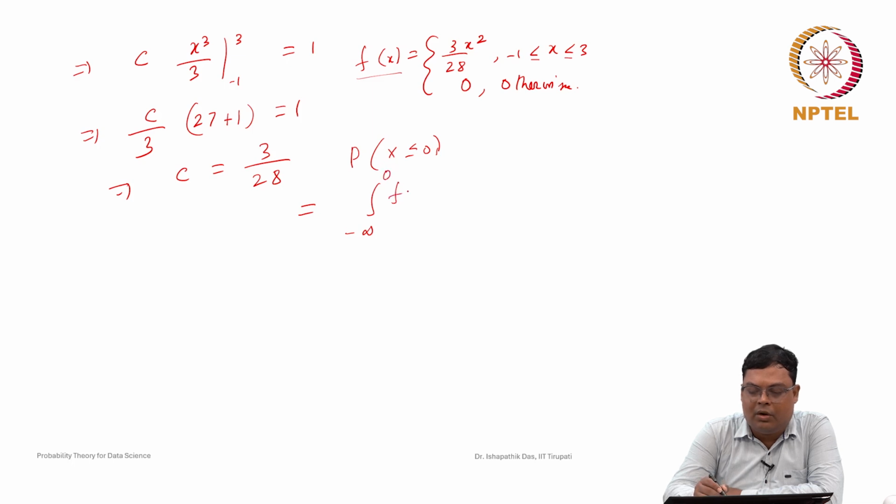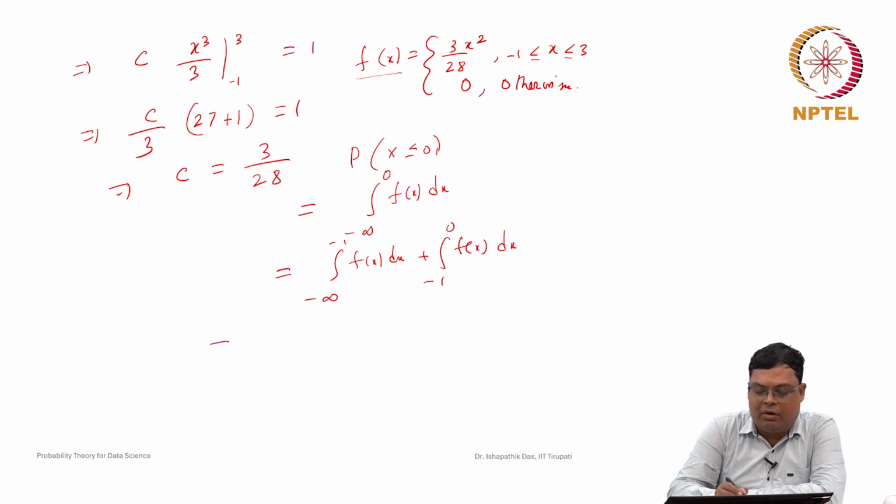Now this density function is non-zero only when x is greater than minus 1, so we will break this interval: minus infinity to minus 1 of f(x) dx plus minus 1 to 0 of f(x) dx.